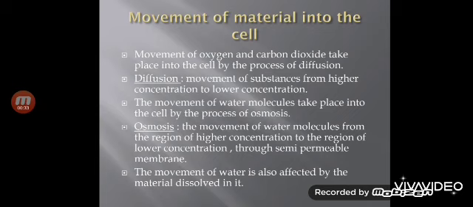Actually, we know that the plasma membrane is a semi-permeable membrane. It allows only selected substances to pass through it. That's why it is called a semi-permeable membrane. So the movement of water is also affected by the material dissolved in it. So movement of water is done by the process of osmosis. Wherever the concentration of water is high, from that region water molecules will move to the region where the concentration of water is less.